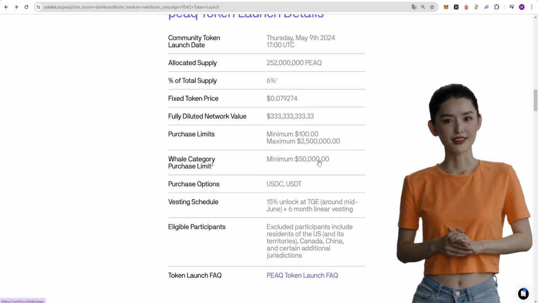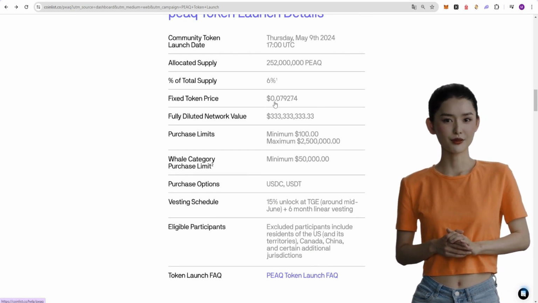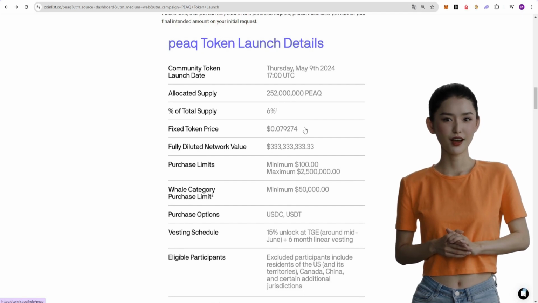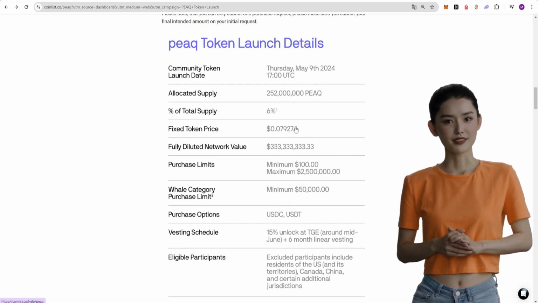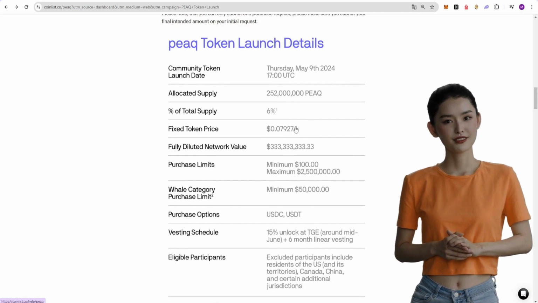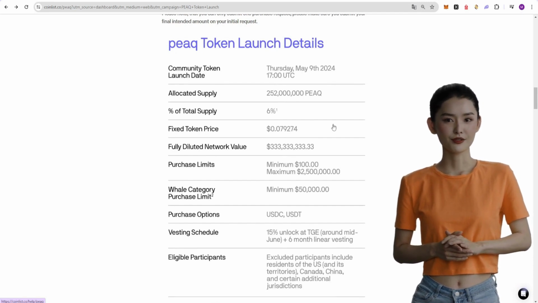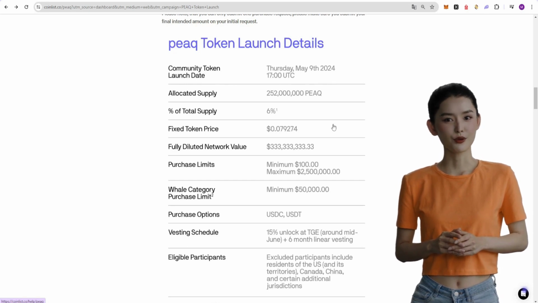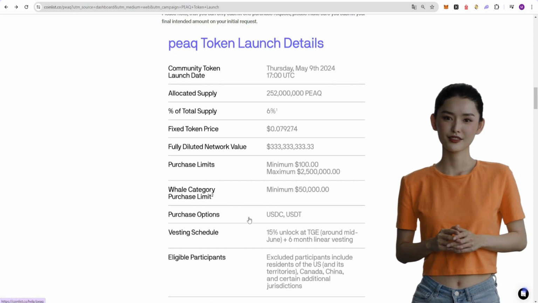The token price is $0.079274. I would have preferred the price to be lower. According to the statistics, it might be somewhat expensive, but the project seems promising, and predicting its future is quite challenging. The minimum purchase amount is $100. You can use USDT or USDC to make purchases.